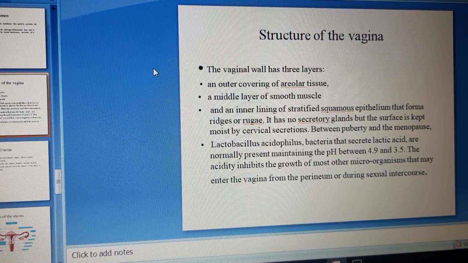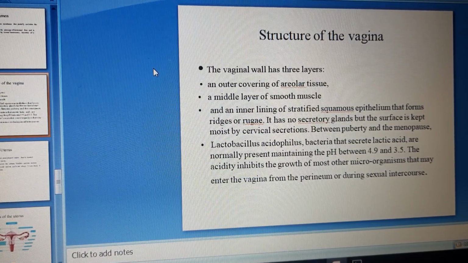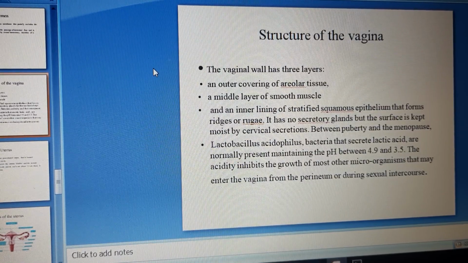Structure of vagina. The vagina is formed by three layers of tissue: an outer covering of areolar tissue, a middle layer of smooth muscle, and an inner lining of stratified squamous epithelium that forms the rugae. It has no secretory glands, but the surface is kept moist by cervical secretion between puberty and the menopause.